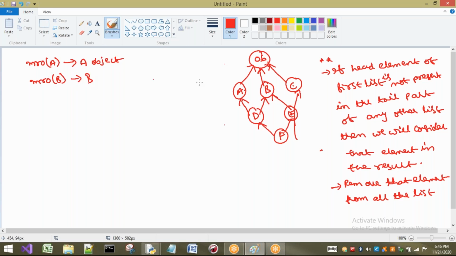It will give you what? First the same class and its superclass, that is what? Object. As here there is only one level, it is very easy to understand. So MRO of C, what are we going to get? C, object. There is no problem up to here.